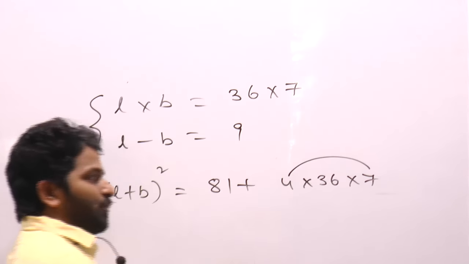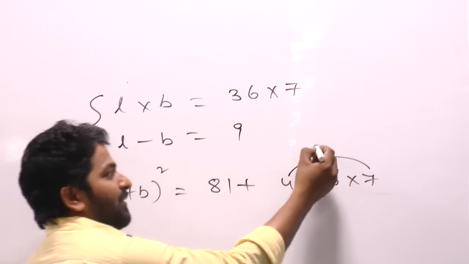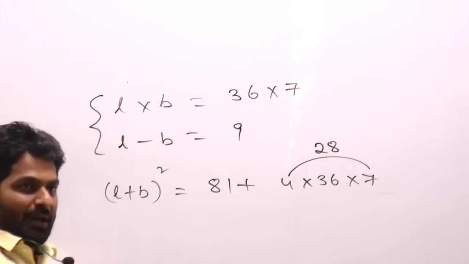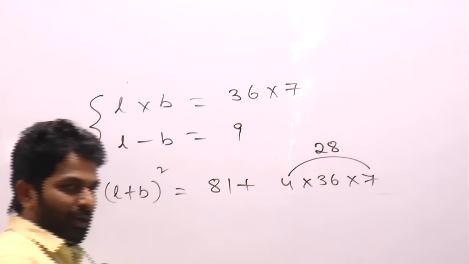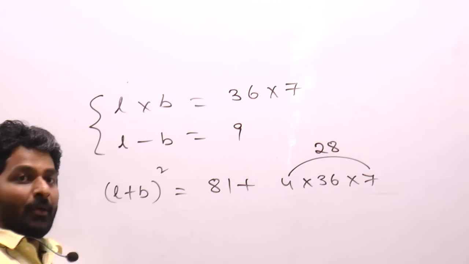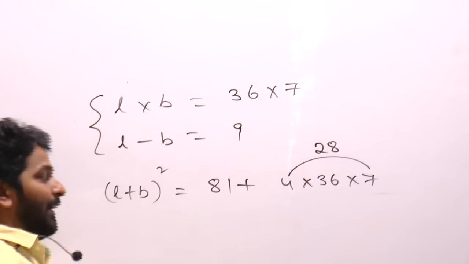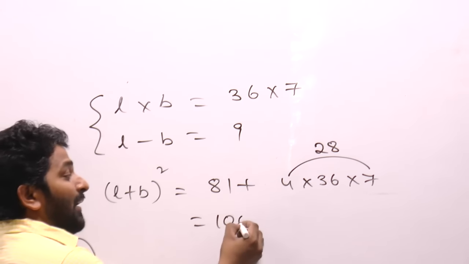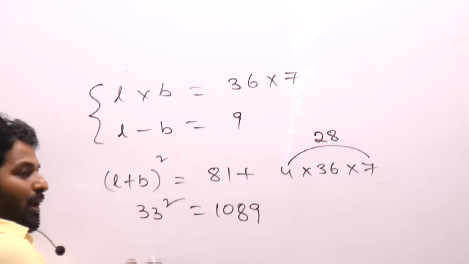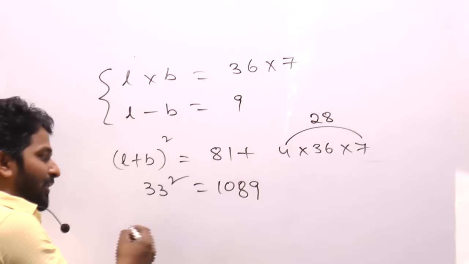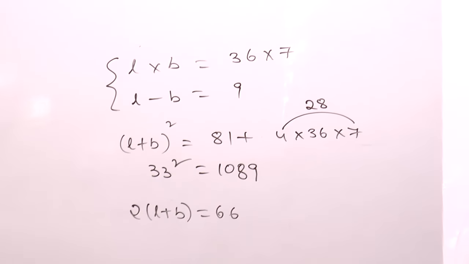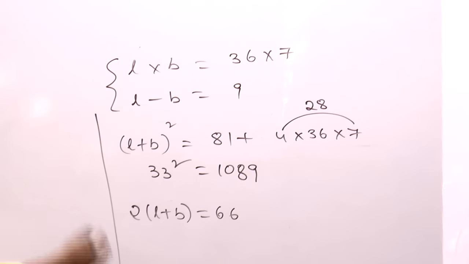I need to multiply these two. 7 4 how much? 28 into 36. I'll treat this number as 32 minus 4, 32 plus 4, 32 square minus 4 square, 1024 minus 16, 1008 plus 81, 1089, which is equal to 33 square. So L plus B is equal to 33. 2 into L plus B is equal to 66. This is one way.